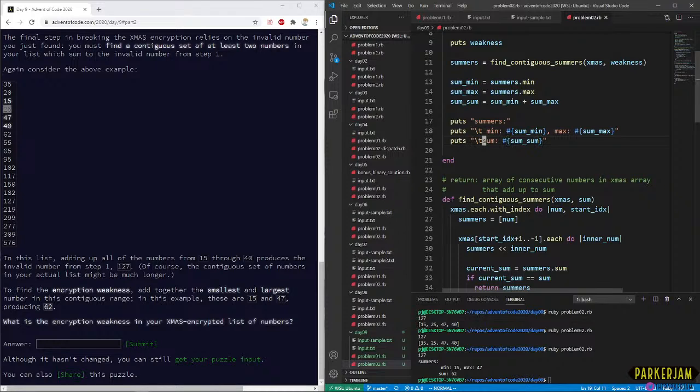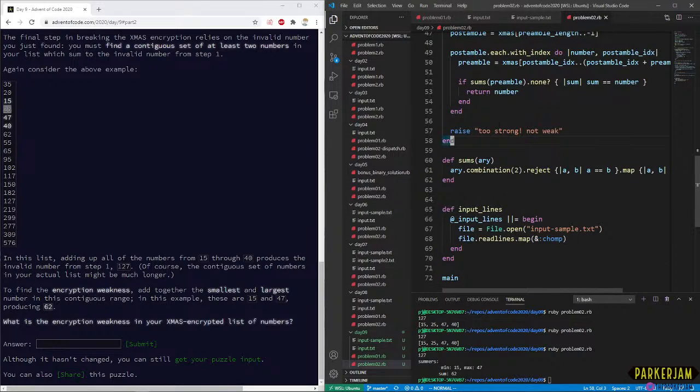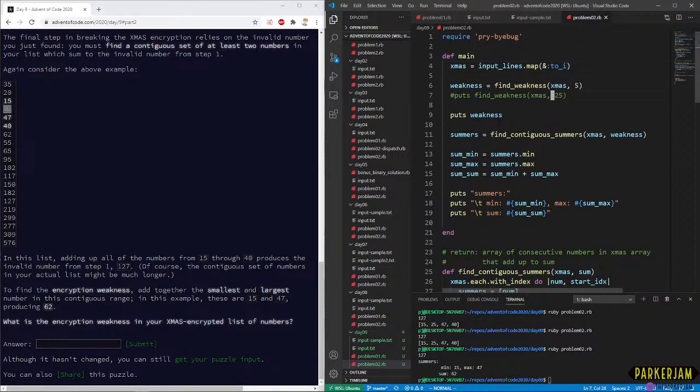So now it's time to just change our input up. Change our input to our main input, to do it on the real puzzle. And we adjust our weakness here.